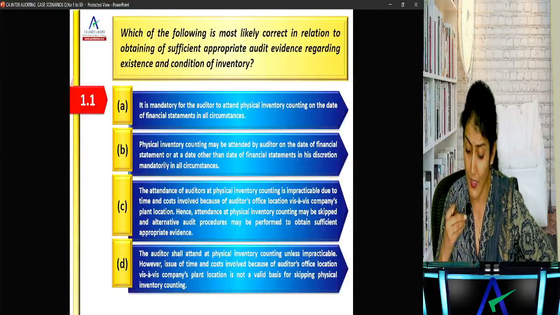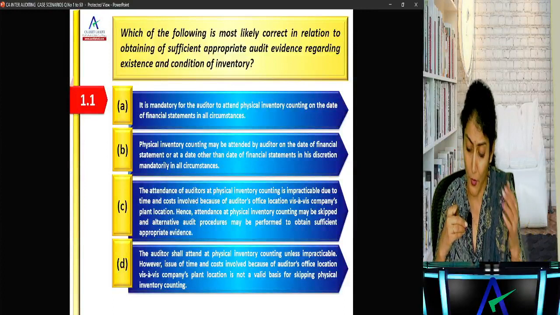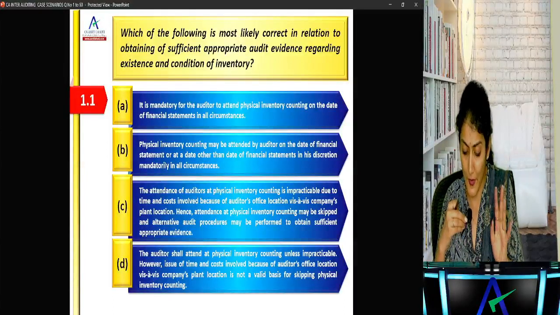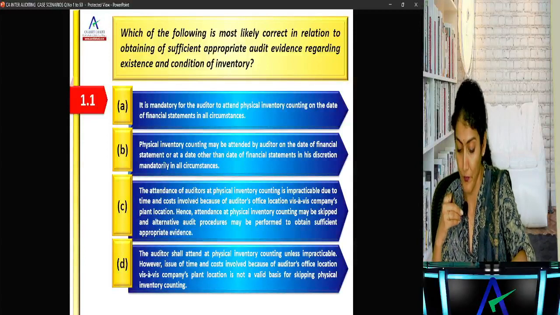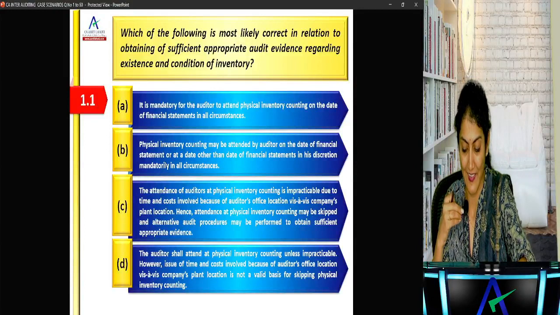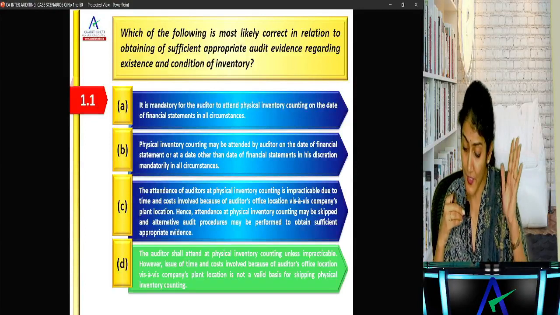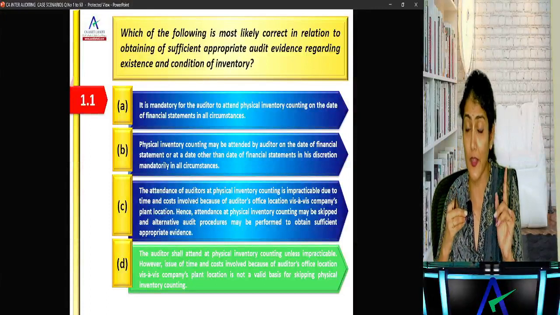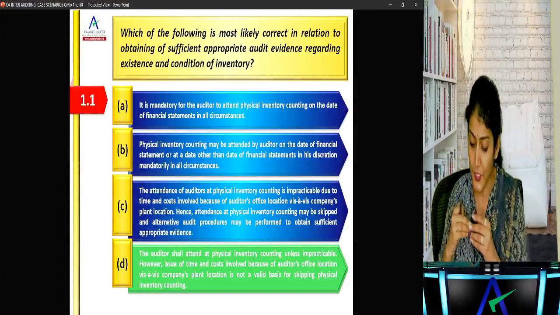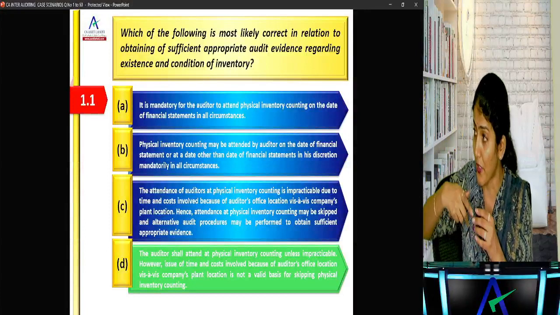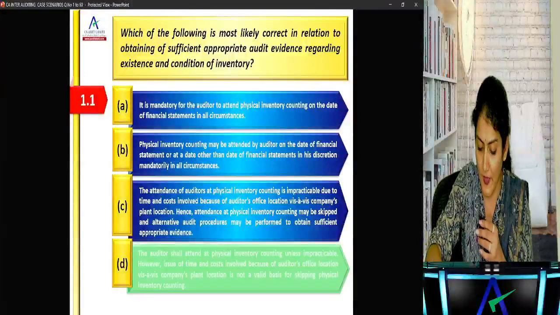The auditor shall attend inventory count unless impracticable. However, the issue of time and cost involved because of auditor's office location vis-a-vis the company plant location is not a valid basis for skipping the inventory counting. Right? Option D. The auditor shall attend unless impracticable. SA 501 says that. Attend the inventory count unless impracticable. And the issue of time and cost involved because of auditor's office location and your office location is not a valid basis for skipping the physical inventory counting.